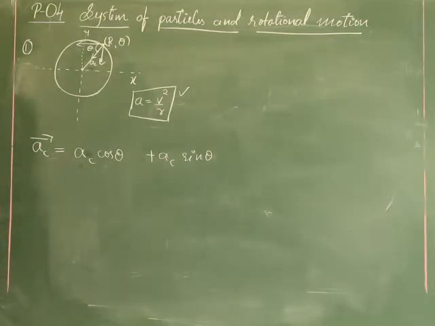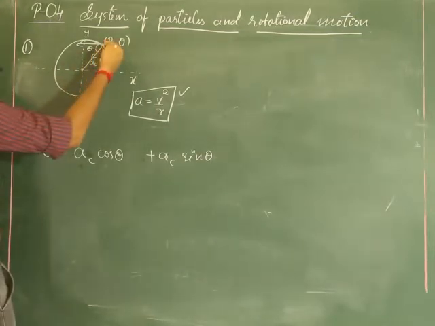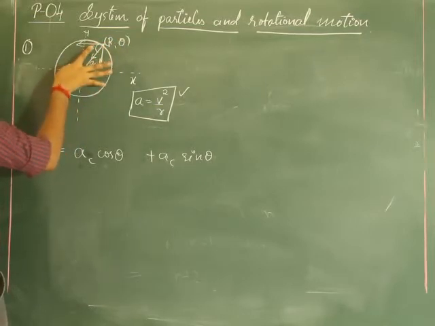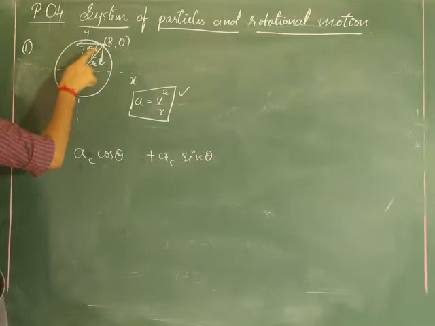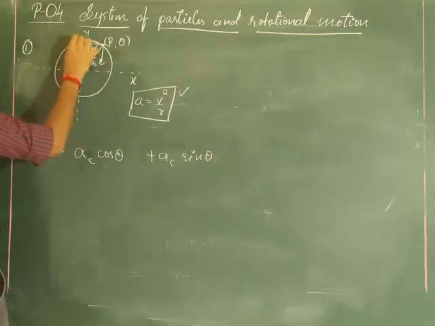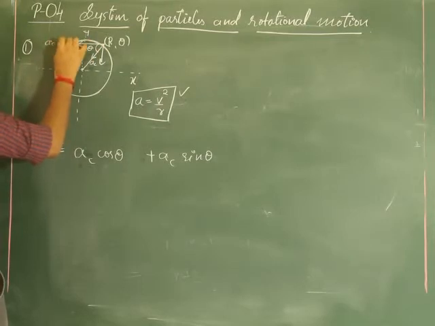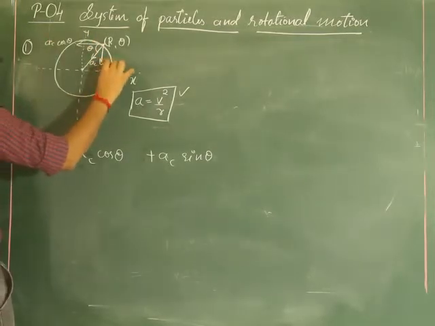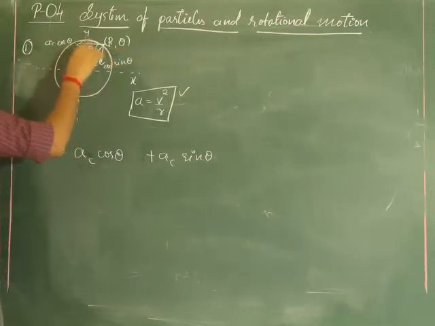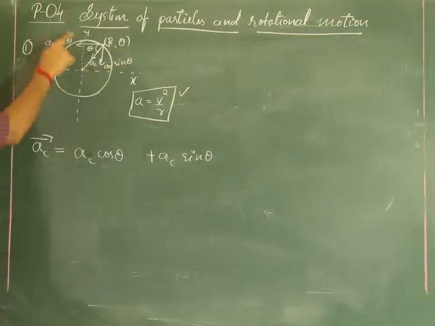Now, that means this acceleration is usually directed towards this one. If you take this one as a resultant and split it into components, this becomes the adjacent side and this becomes the opposite side. So this is AC cos theta. I can write here AC cos theta, and this becomes AC sin theta, like this. AC cos theta and AC sin theta, in the directions of x and y.